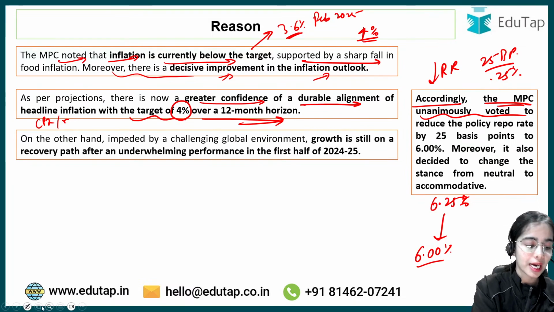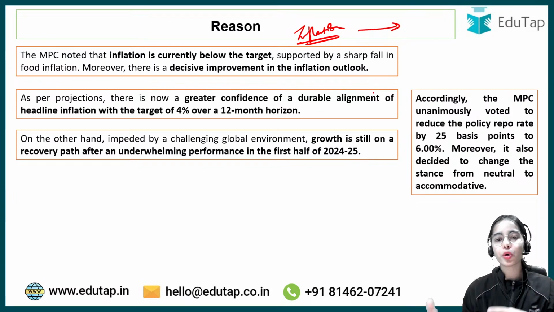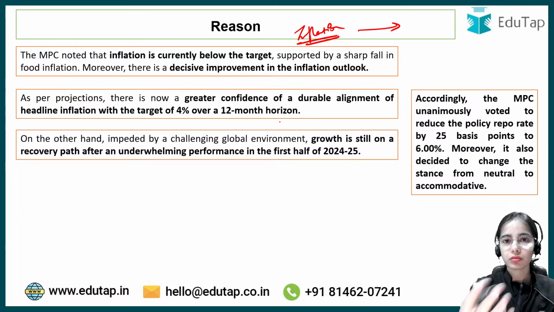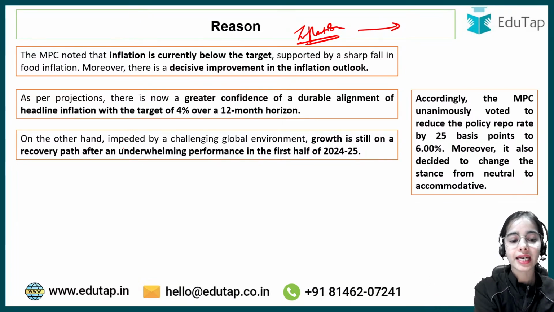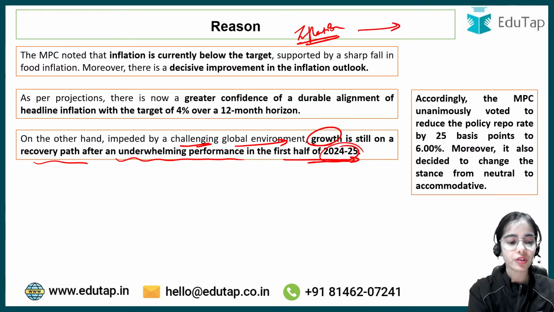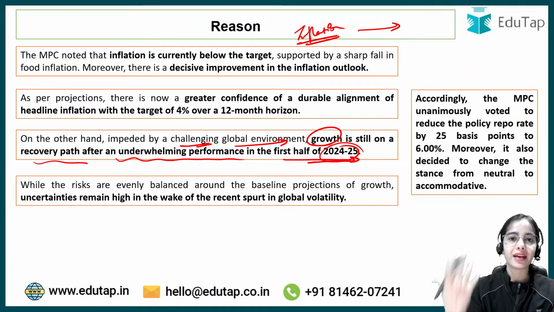Okay. So you can understand that inflation is not a problem for now. If the expected situation happens, if the Rabi crop as expected is good, and if the Kharif crop production is good, then inflation is not a problem for our country now, as per the expectation. Okay. On the other hand, there is a challenge in the global environment that is coming up. Growth is still on a recovery path after the underwhelming performance in the first half of 2024-25, but because of the global headwinds that are coming, we have to focus more on growth now.